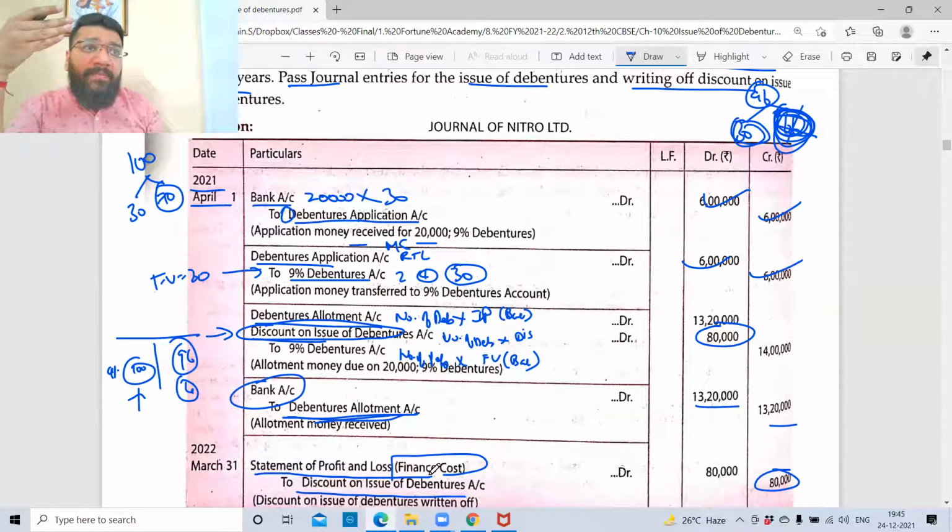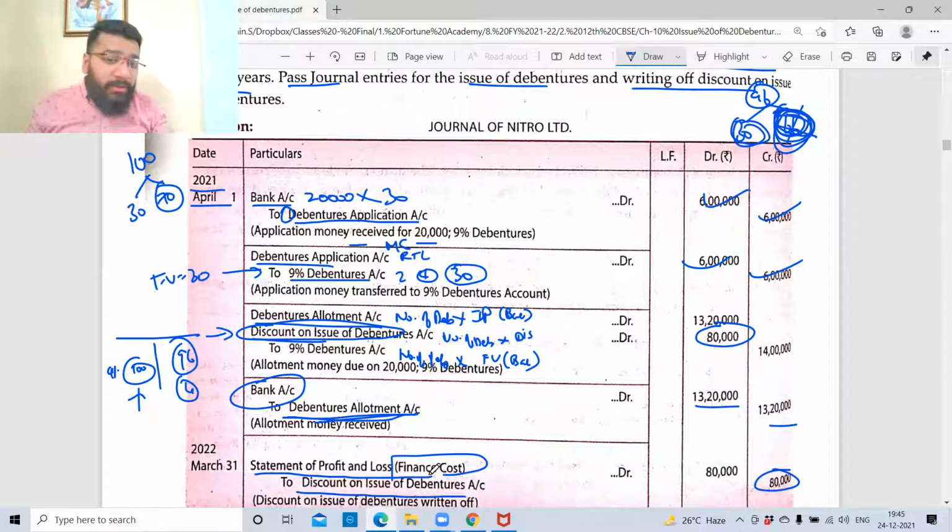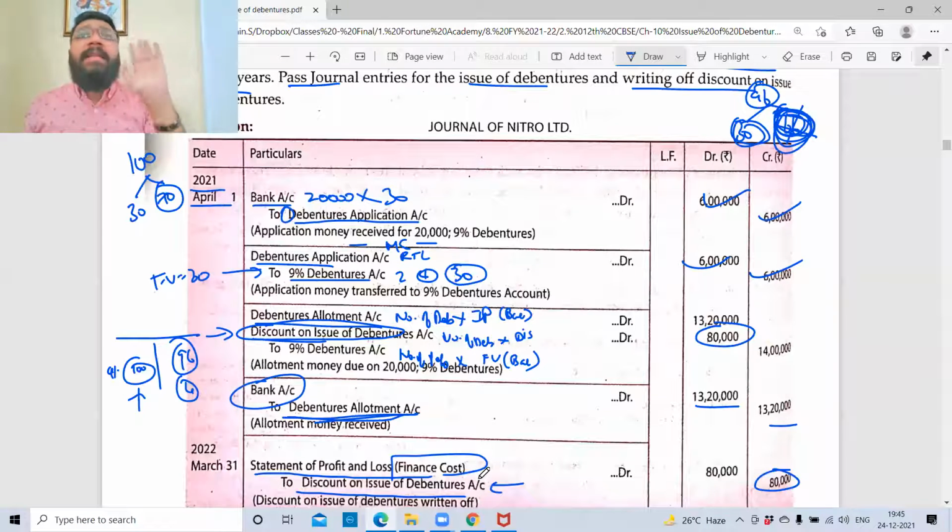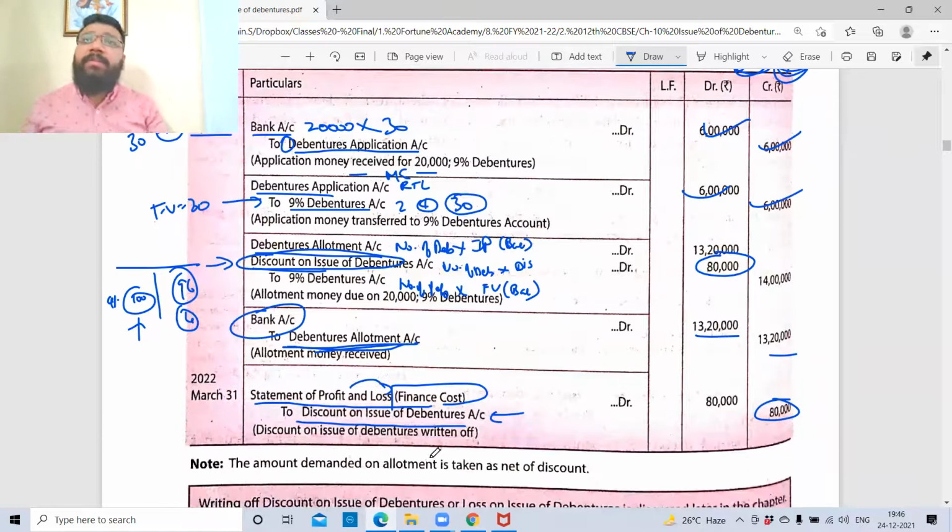Fourth is employee benefit. Fifth is finance cost. Sixth is depreciation and amortization. Seventh is other expenses. So now this discount on issue of debentures is going to which category of statement of P&L? It is a finance cost. What is finance cost? If the company is raising finance through loan, the interest you pay on that is the finance cost. So this will go under statement of P&L, to finance cost. Are we clear with this point?